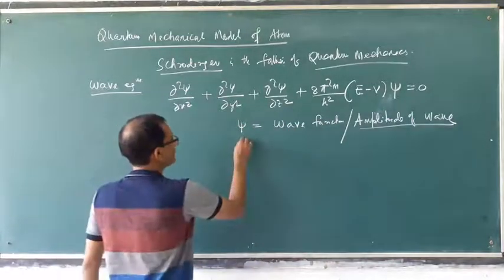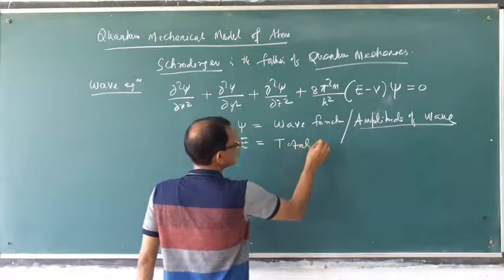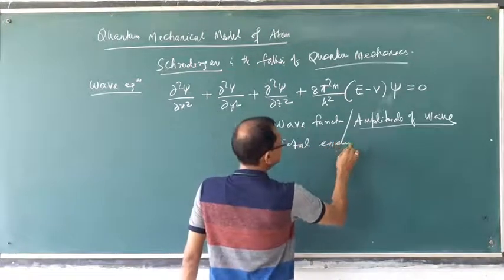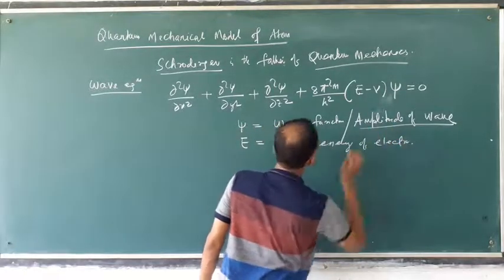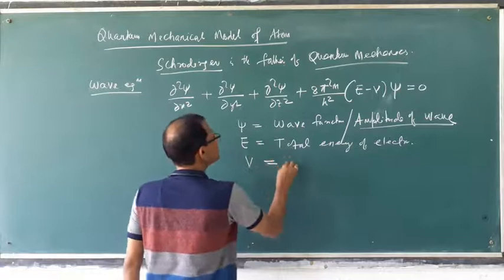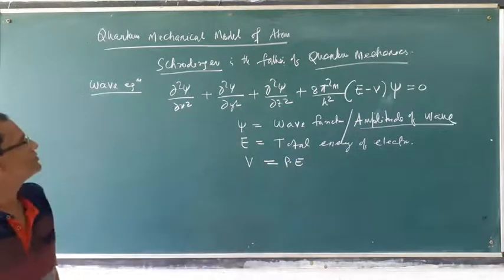And E is called the total energy of the electron. And V is the potential energy.